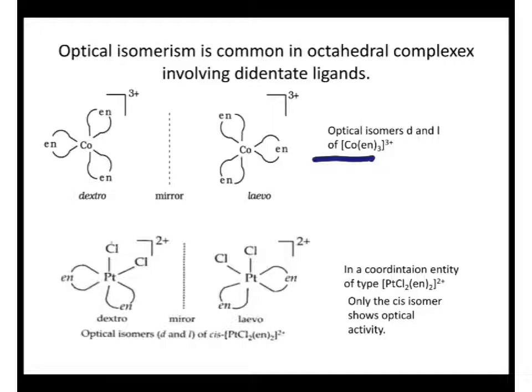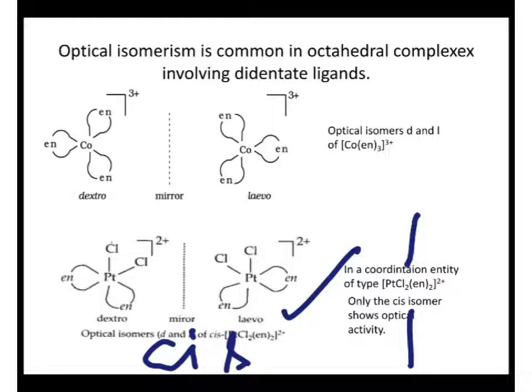And for this example, in which you have platinum as the metal, only the cis isomer will show optical activity. Because in this case, if it's trans, both the Cl groups will be in the opposite direction, right? So in that case it may not be identical. You will not find a chiral center. Here you have a chiral center. This is cis form. So only the cis form of this complex shows optical activity.